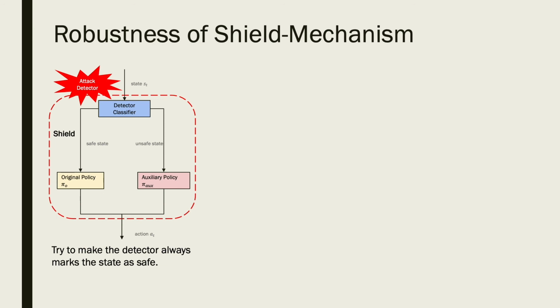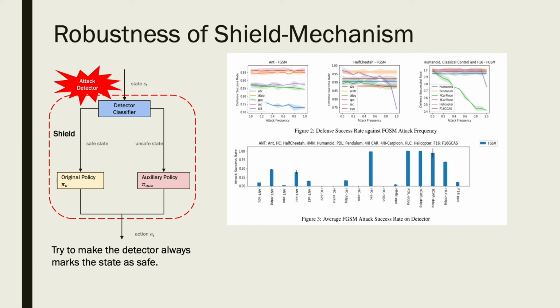Because we introduced a neural network detector, it can also be an attack target. Thus, we provide an experiment to demonstrate the robustness of the shield mechanism when the detector is under attack. We attacked the detector with FGSM. The attack will try to make the detector always mark the state as safe. The attack norm we used here is the same as the one we used to attack the original policy. The experiments show that unless the FGSM attack success rate and the attack frequency are as high as 80%, the shield-based defense will not fail.